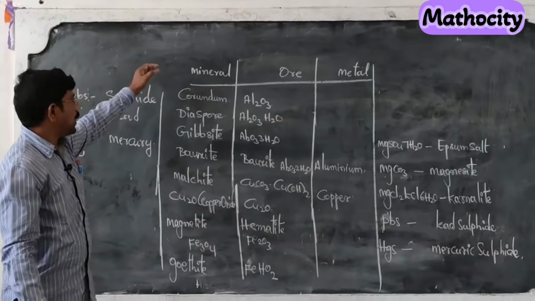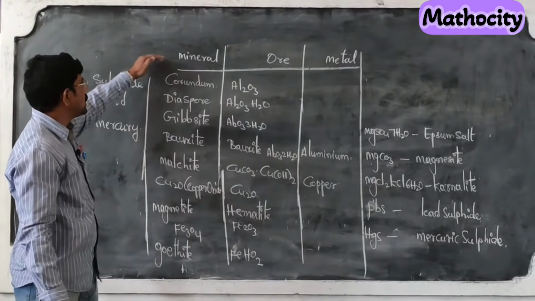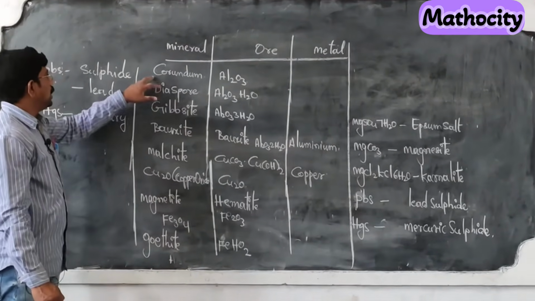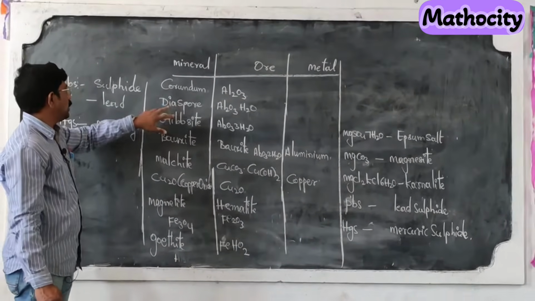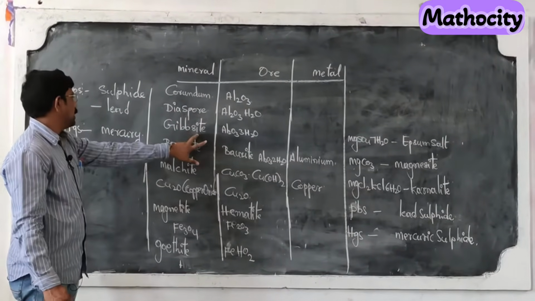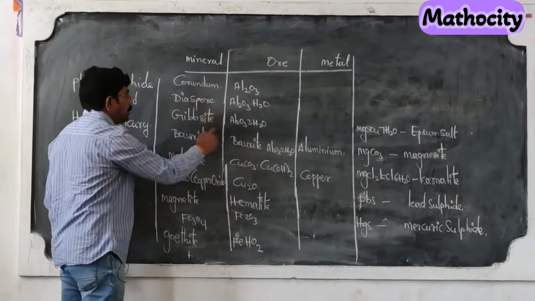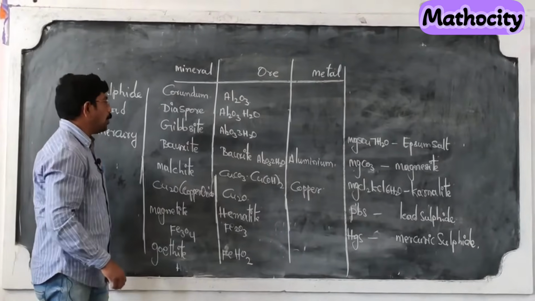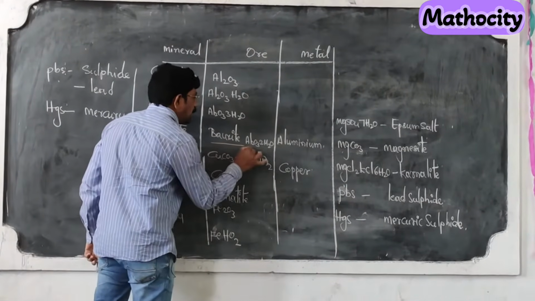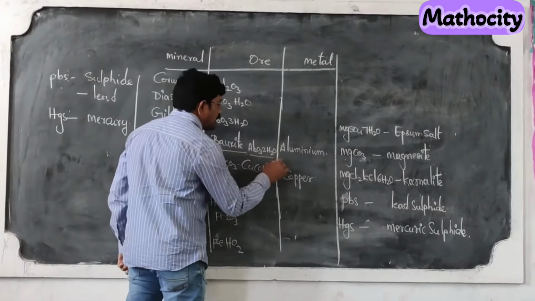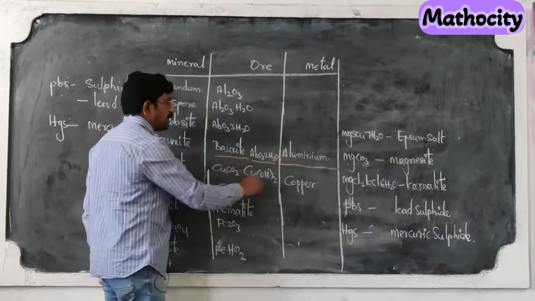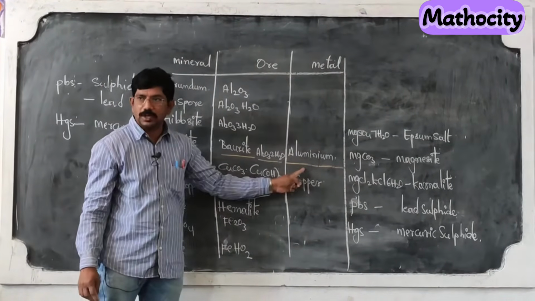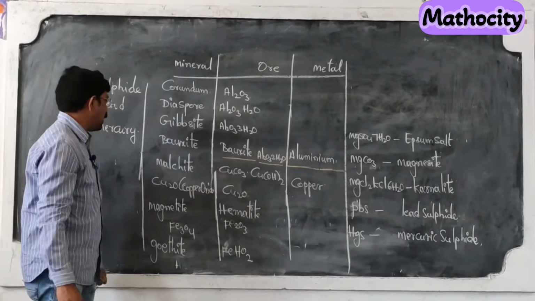Now listen to me. Here I am giving the examples for minerals and ores. What are the metals we extract from that? See this one: corundum, diaspore, gibbsite, bauxite. These four are the minerals found inside the earth's crust. But we use bauxite, that is Al2O3·2H2O, for the extraction of aluminium. So this bauxite is the ore of the metal aluminium.